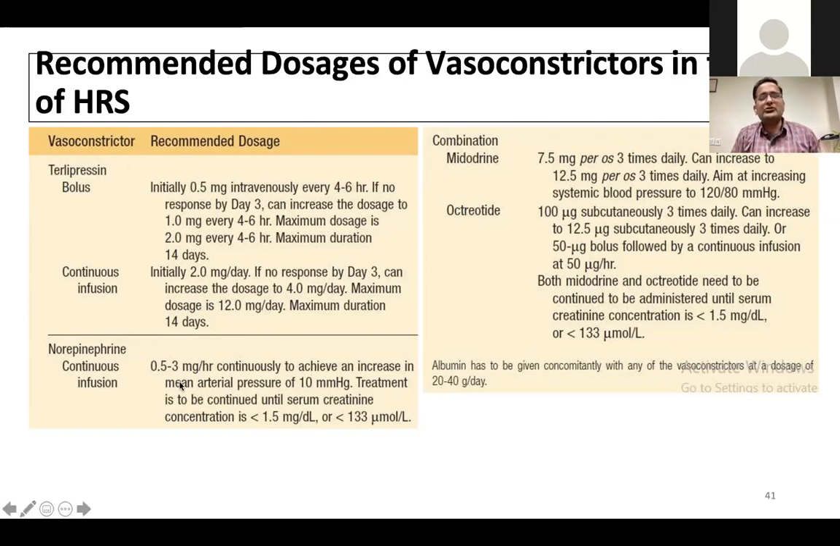And NORAD infusions up to usually around 1 to 2 milligram per hour. Monitoring the mean arterial pressure, targeting more than 10 mmHg elevation with the noradrenaline. In combination, both midodrine and octreotide need to be continued until serum creatinine is less than 1.5. Maybe once this is achieved, then we can continue with simple oral midodrine on the OPD basis. Till then, we should combine midodrine, octreotide, and of course the albumin. Albumin has to be given concomitantly with all the vasoactive agents, maybe around 40 gram a day. That should be more feasible.